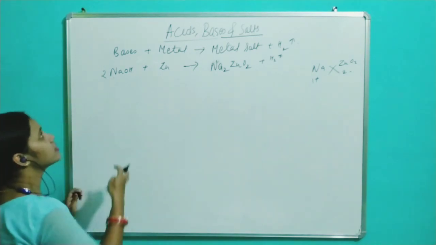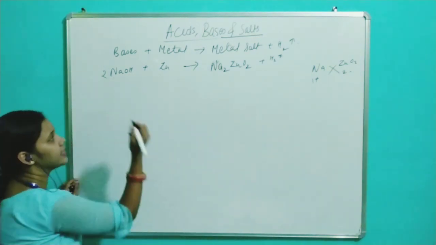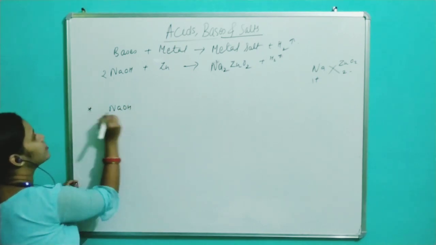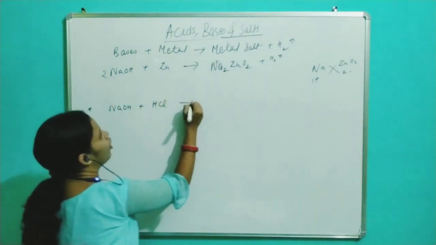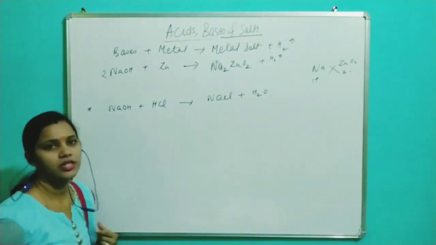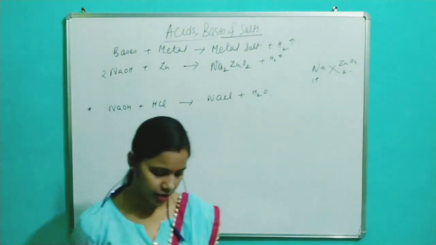Then bases react with acids. For example, NaOH is a base. It reacts with an acid to form salt plus water. Okay, which is the neutralization reaction.